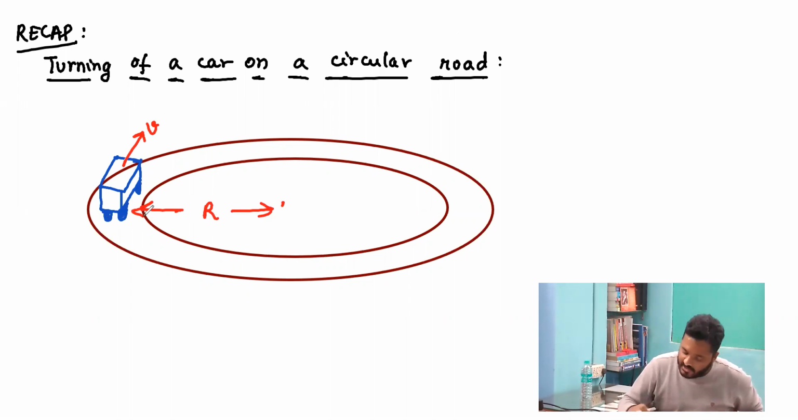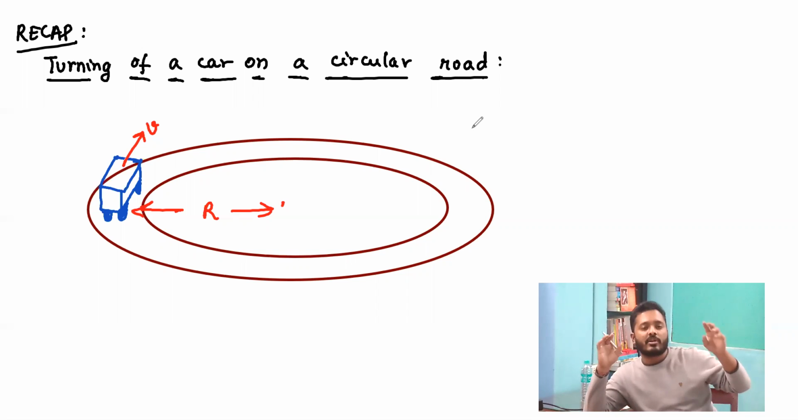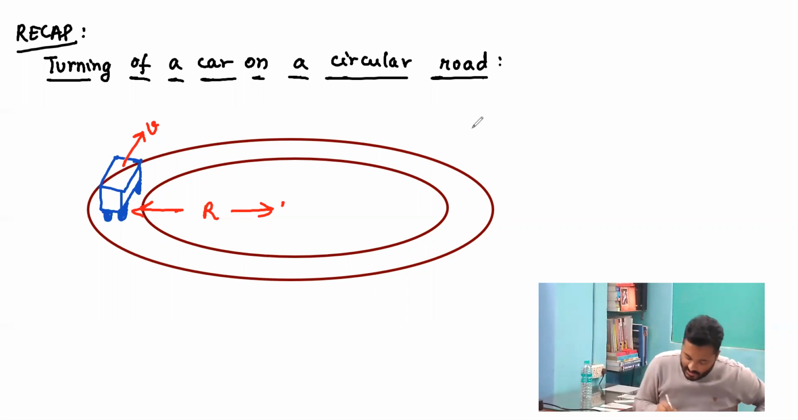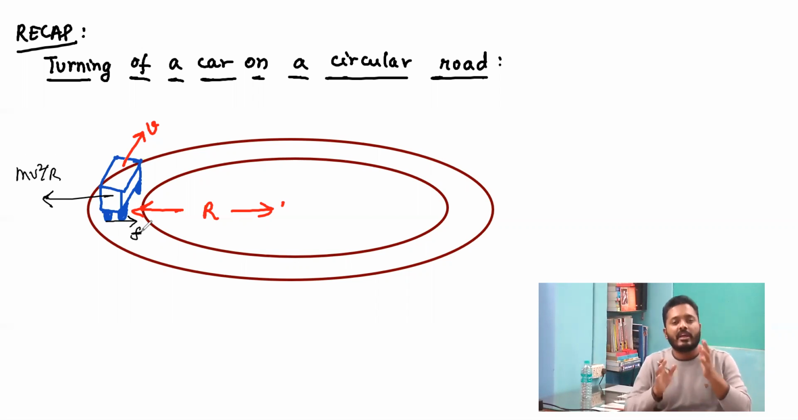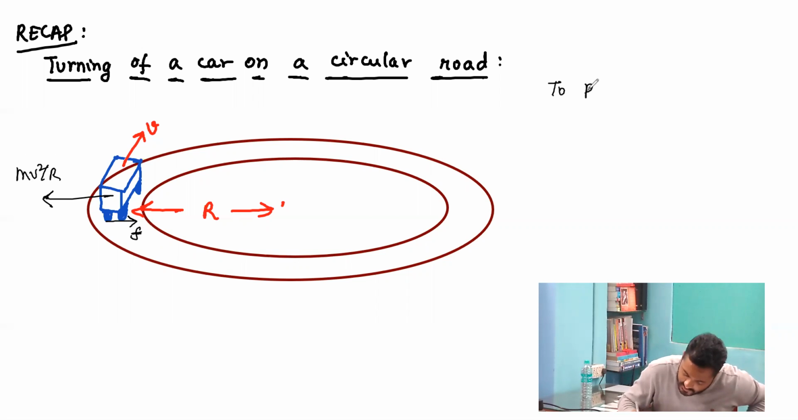Now, we are considering only the case where we are not considering the height or the length of the vehicle. We are simply considering that aspect which we have already learned. That is, a force mv square by r will act in this direction, and a frictional force must act in this direction so as to prevent the car from falling on the other side of the circular track. So over here I am writing: to prevent slipping.